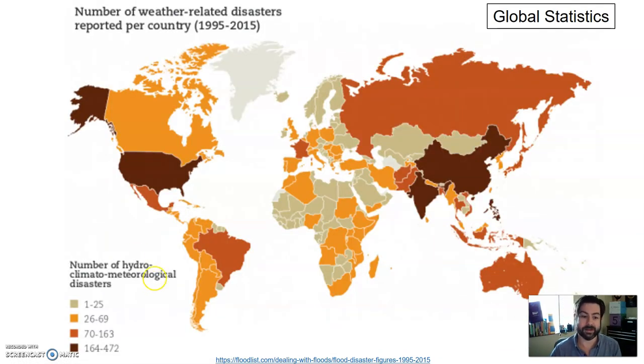It can cause widespread disasters. So this looks at the number of weather-related disasters in that same time period. The darker colors are going to be much higher. You can see China, India, the United States.